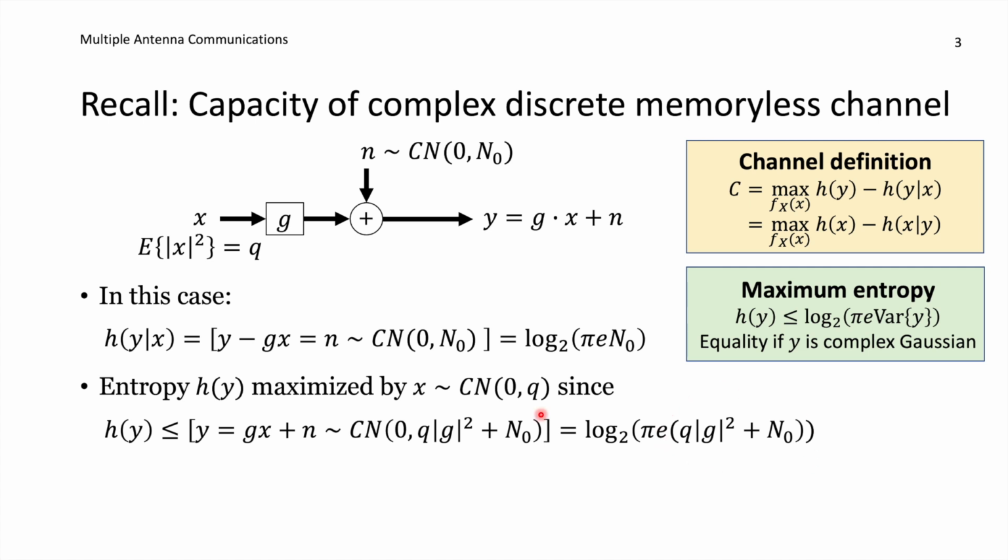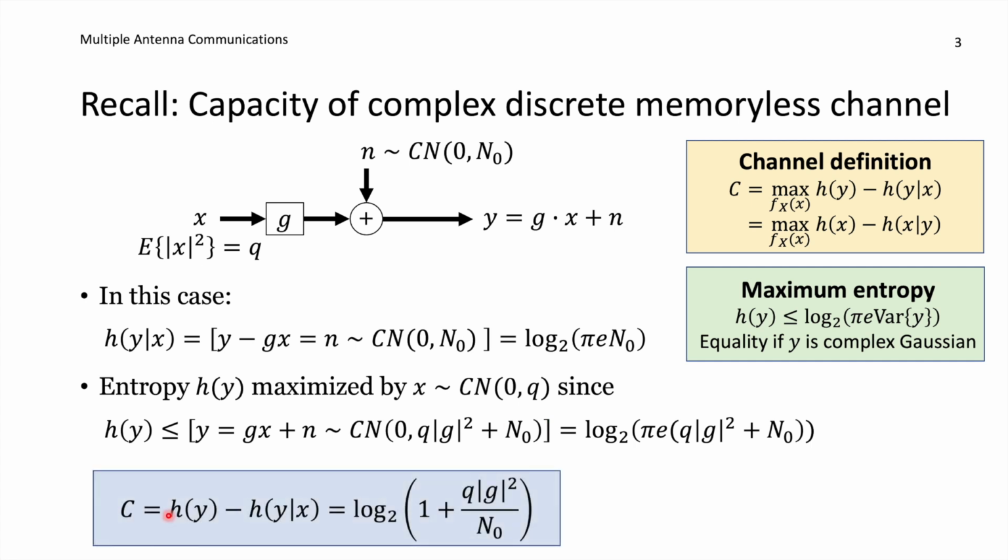So here we have figured out what distribution we should utilize in order to maximize this difference, namely the complex Gaussian distribution. So the channel capacity is now the difference between this expression and that expression. We put in the two different expressions. We utilize that when we have the difference between two logarithms, we can also write it as the logarithm of the ratio of the two terms.